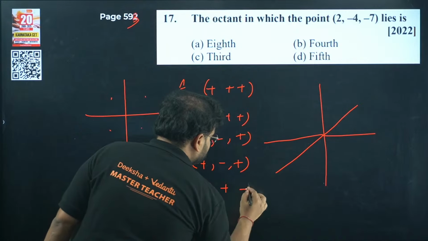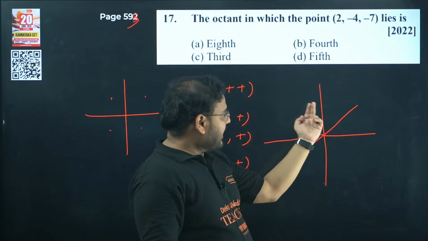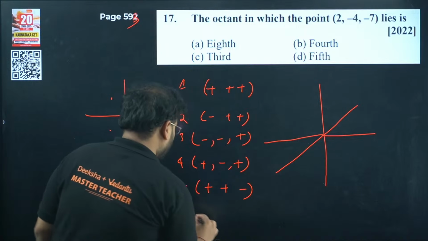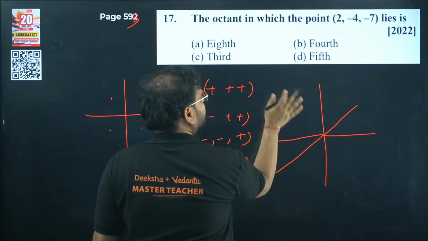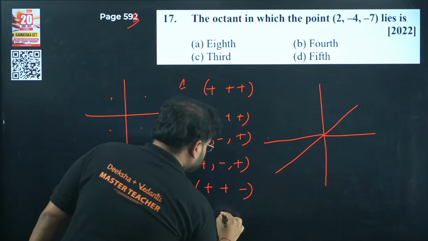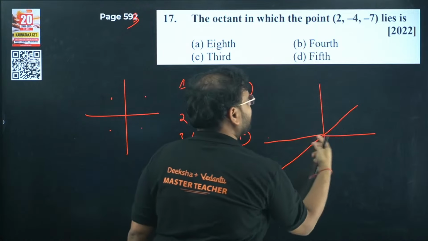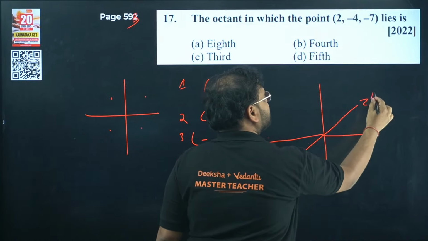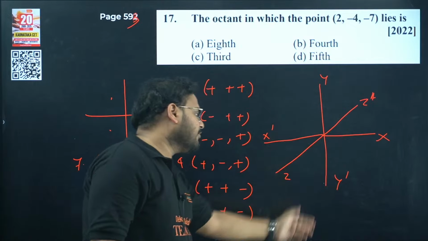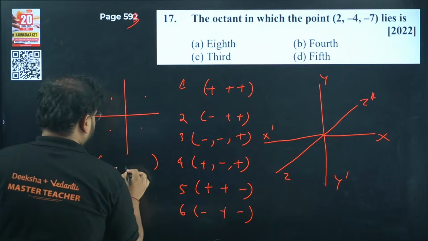Over here, only y positive, x and z negative. In the sixth one, behind this particular plane, I'll have only y positive, x and z both negative, because I'm putting it behind, so you'll follow the negative z. This is my x dash, this is my positive z, positive y, and this is my y dash, positive x. Octant number 7: fifth and sixth down over here. So down means x negative, y negative, and z also negative because it's kept behind. So minus, minus, minus.